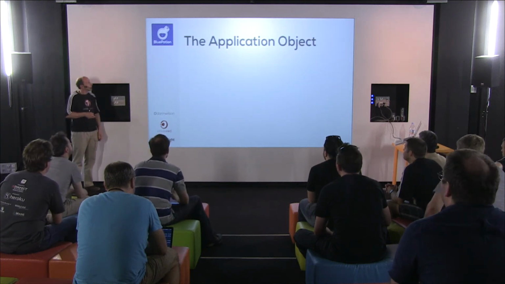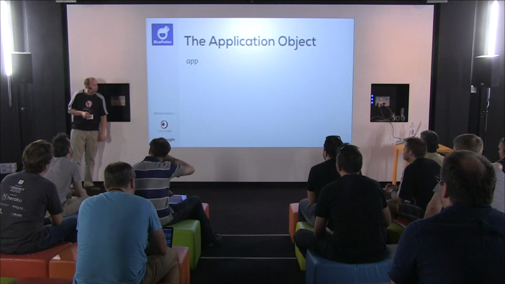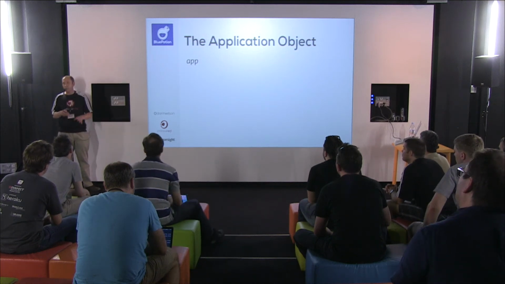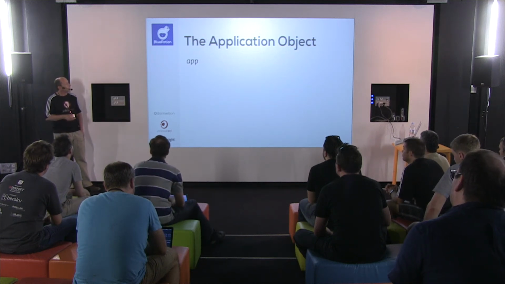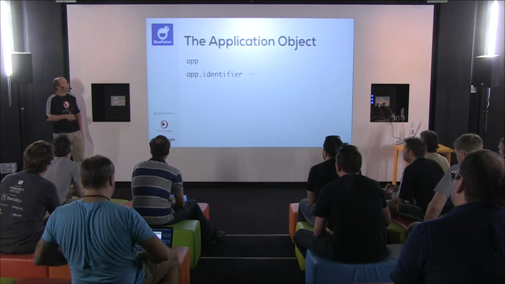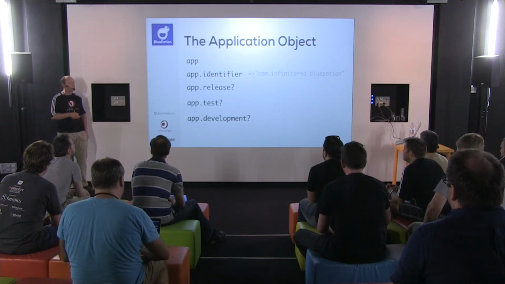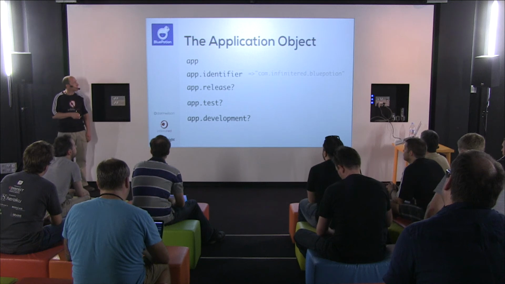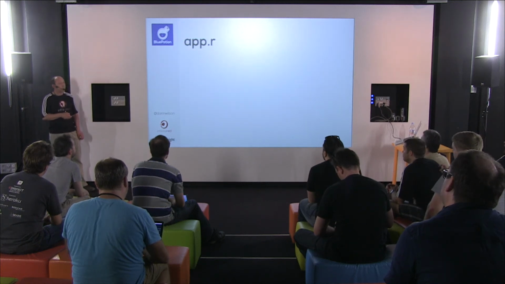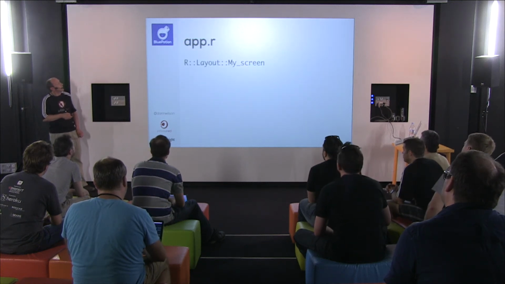The application object. There's a method you can call anywhere within the code base called app, which gives you some nice convenient methods. There's your identifier, and you can query what kind of environment you're in. And there's a few other objects associated to that.